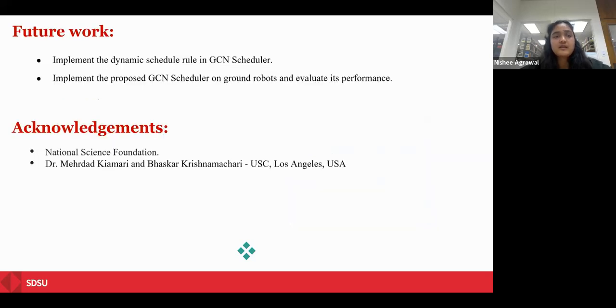The future work which needs to be done is to implement the dynamic schedule rule in the GCN scheduler, and implement the proposed GCN scheduler on a ground robot and evaluate its performance.